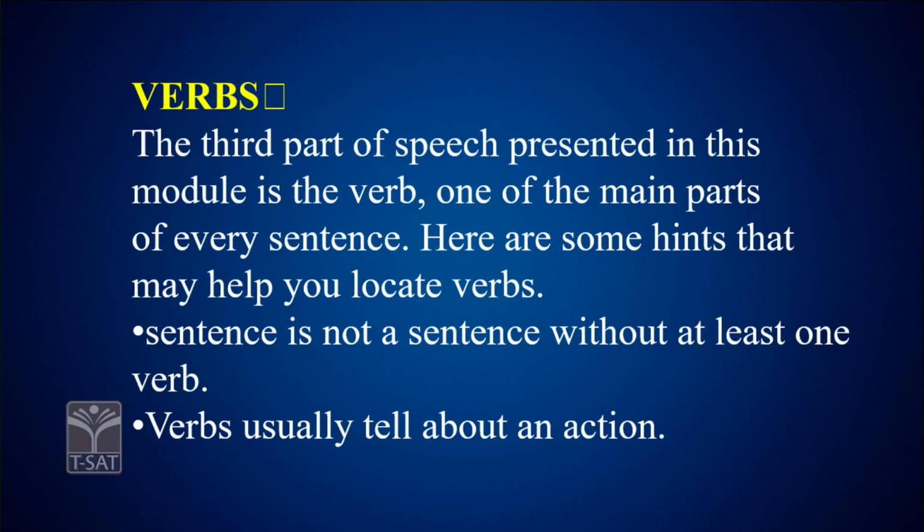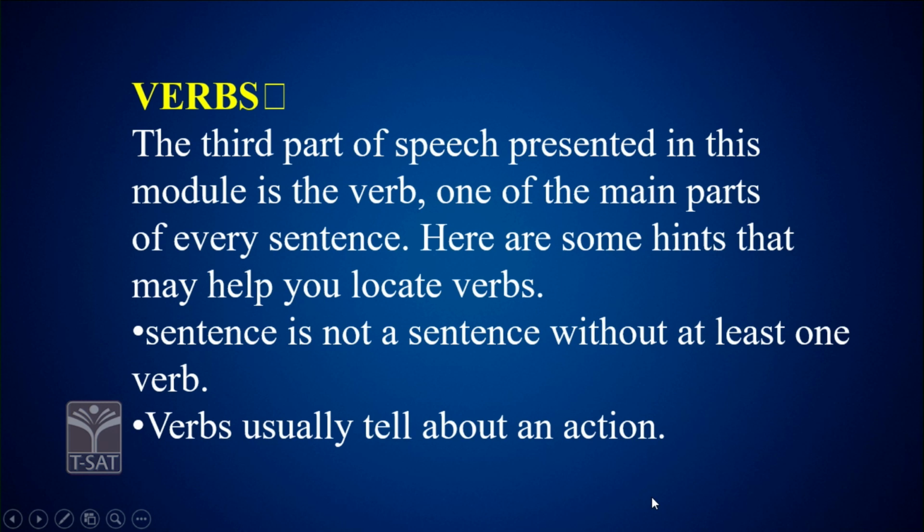The third part of speech is verb, one of the main parts of every sentence, as I told you already, right? And a sentence is not a sentence without at least one verb, whether it is a simple sentence or a complex sentence or a compound sentence. Without verb, we cannot make a sentence, right?